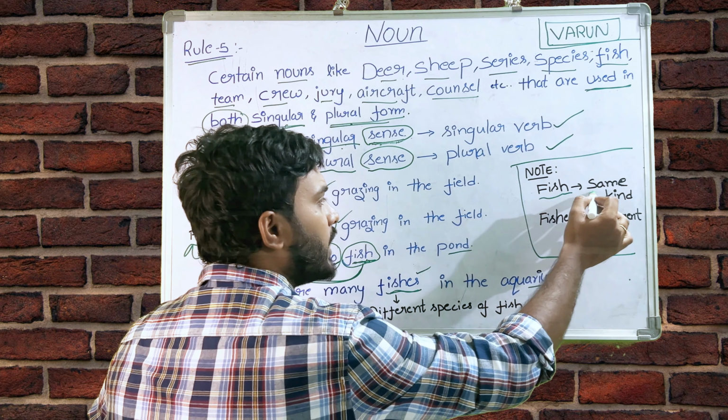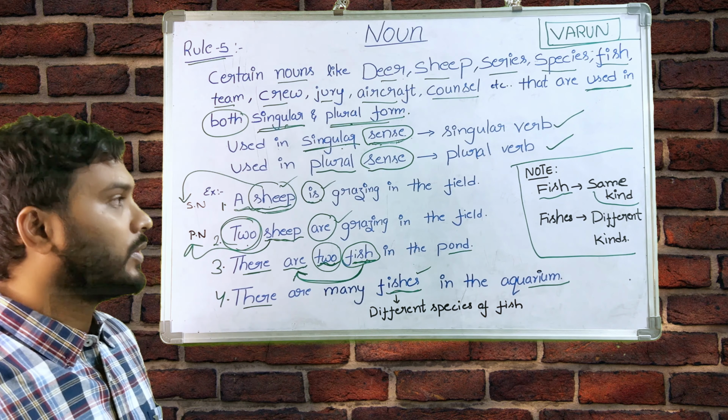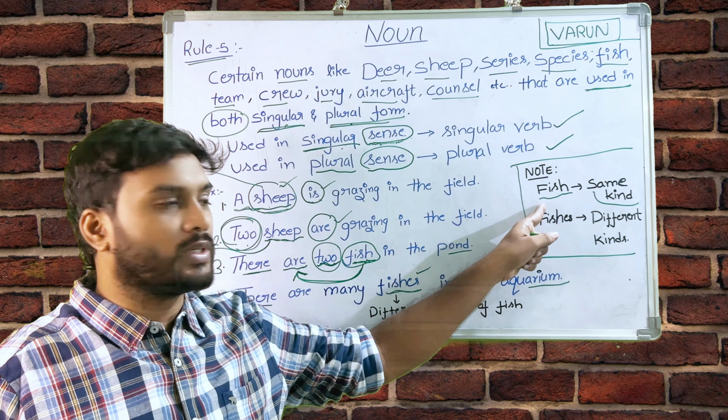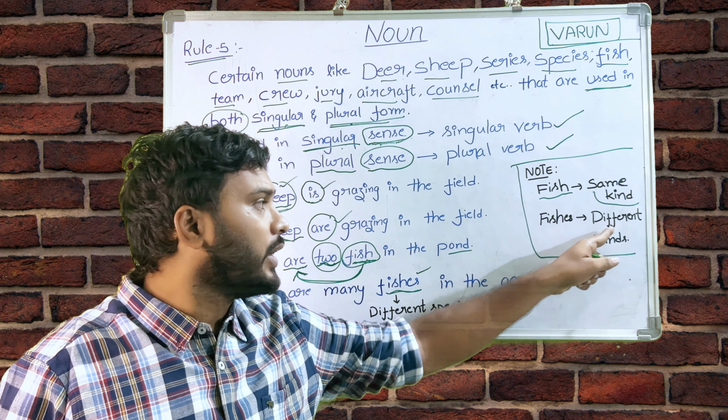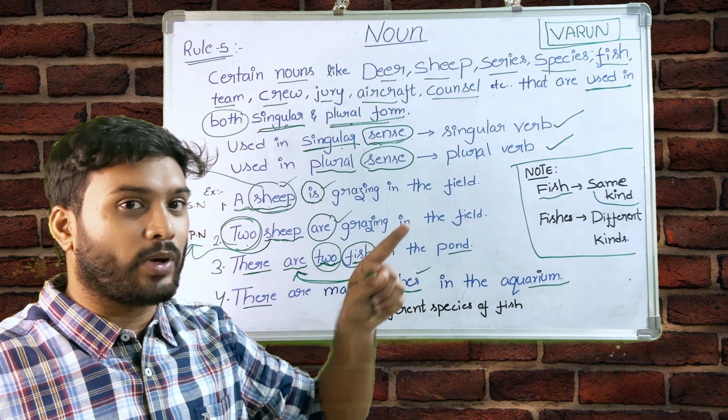If the fish is of the same kind, we will use fish. If we use different kinds, you know, right? In the fishes we have a number of different kinds.